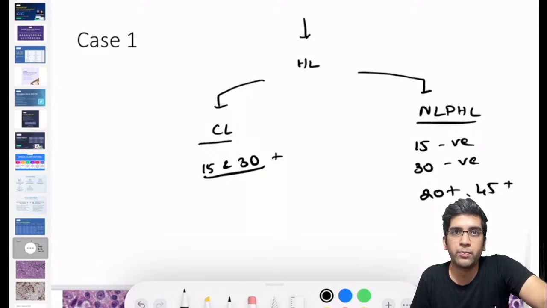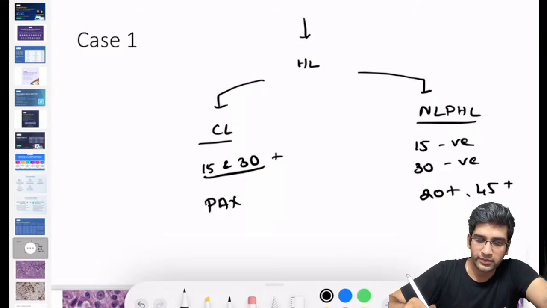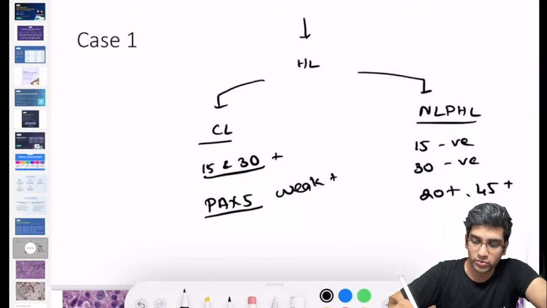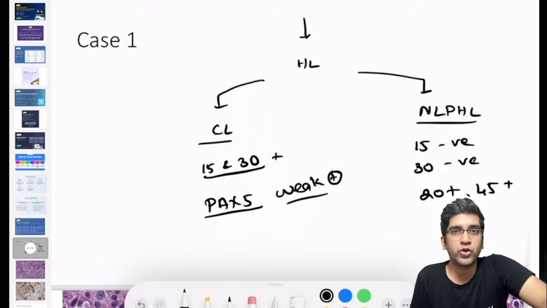What marker do you think will be positive in case of a classical Hodgkin's, and it's weakly positive? That's very, very characteristic for the tumor. It is PAX5. PAX5 should be weakly positive. If PAX5 is strongly positive, it is not a case of classical Hodgkin's lymphoma. It has to be weakly